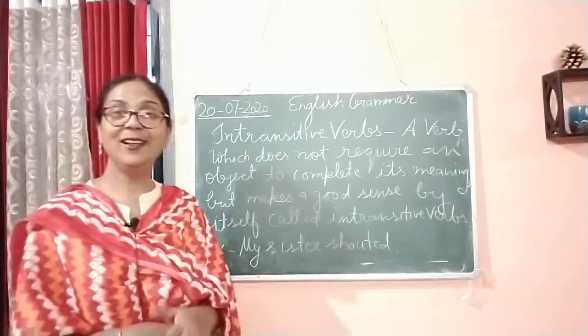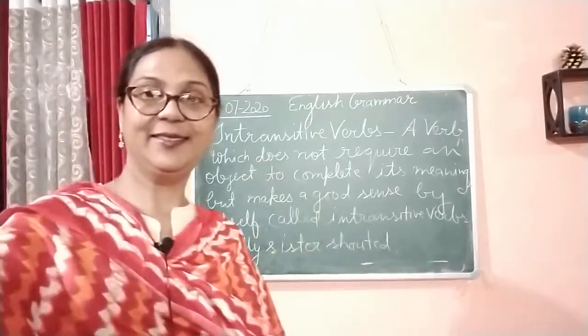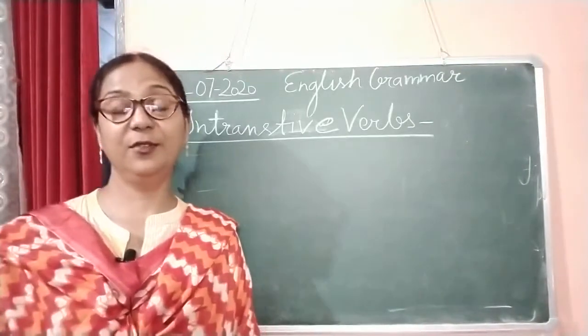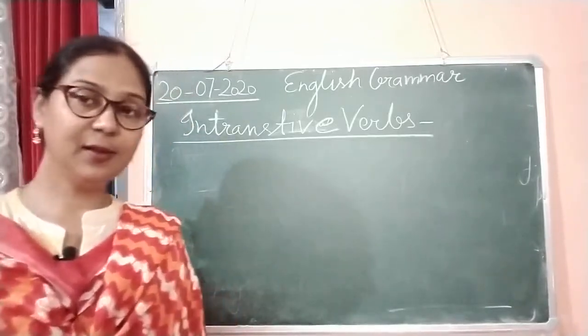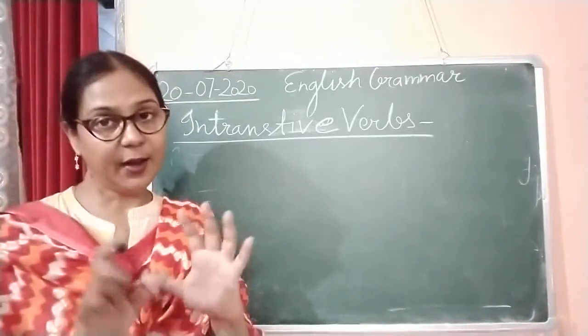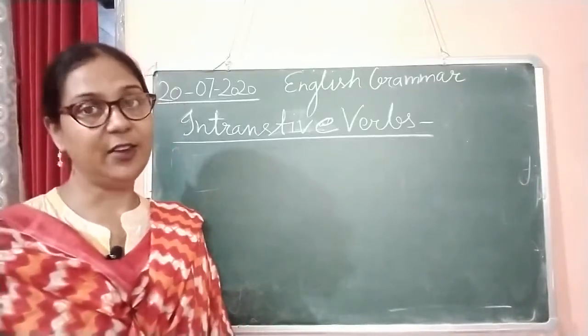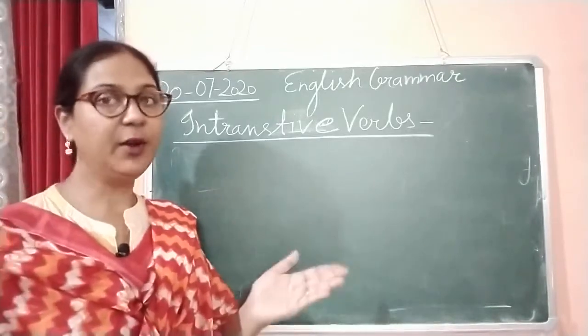So children, to understand the definition of an intransitive verb, I would like to give two more examples to recognize intransitive verbs.